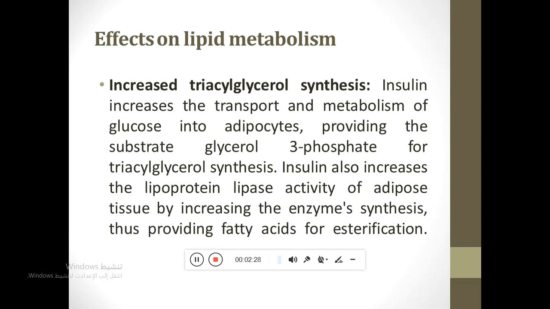The second effect is increased triglyceride synthesis. Triglyceride is composed of two components: fatty acids and glycerol. Insulin increases the transport and metabolism of glucose into adipocytes, providing the substrate glycerol 3-phosphate for triglyceride synthesis, or triacylglycerol synthesis.